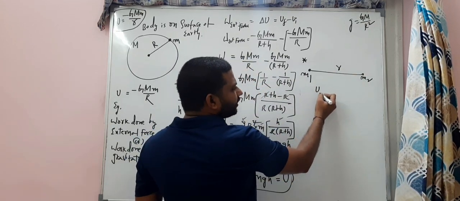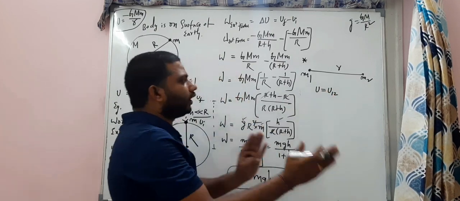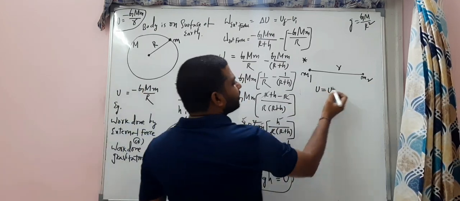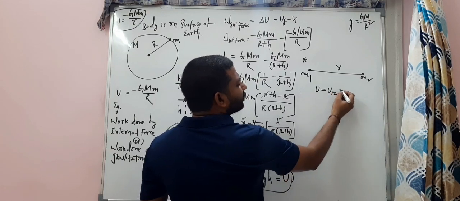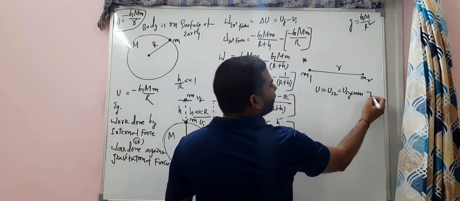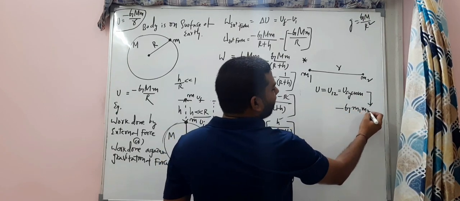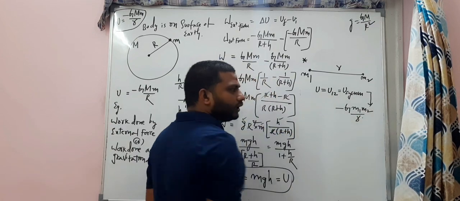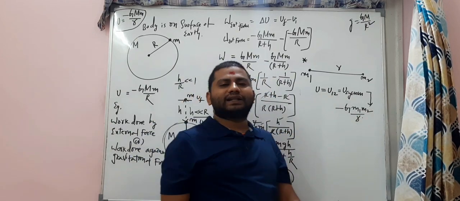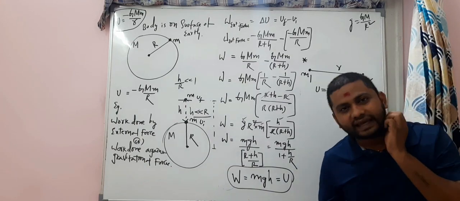The potential energy associated with the system is U12, which is equal to minus G m1 m2 by r. This is the formula when a two particle system is there.